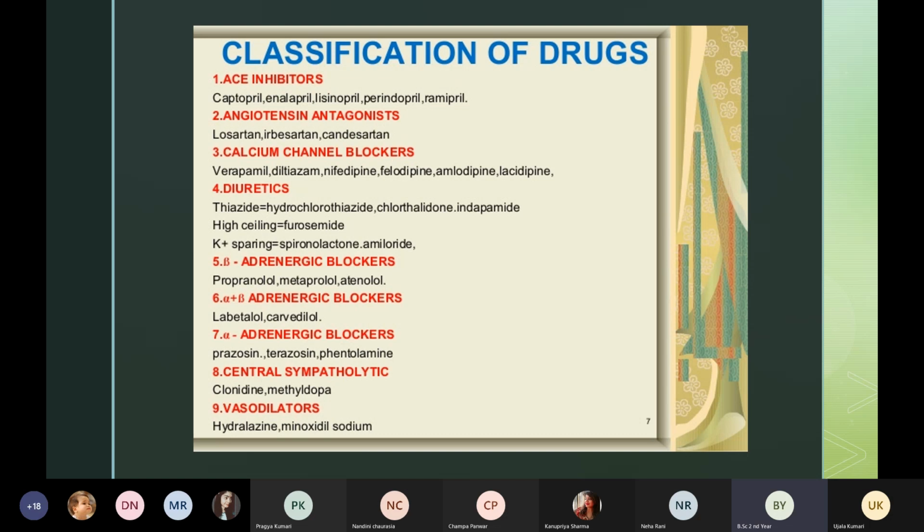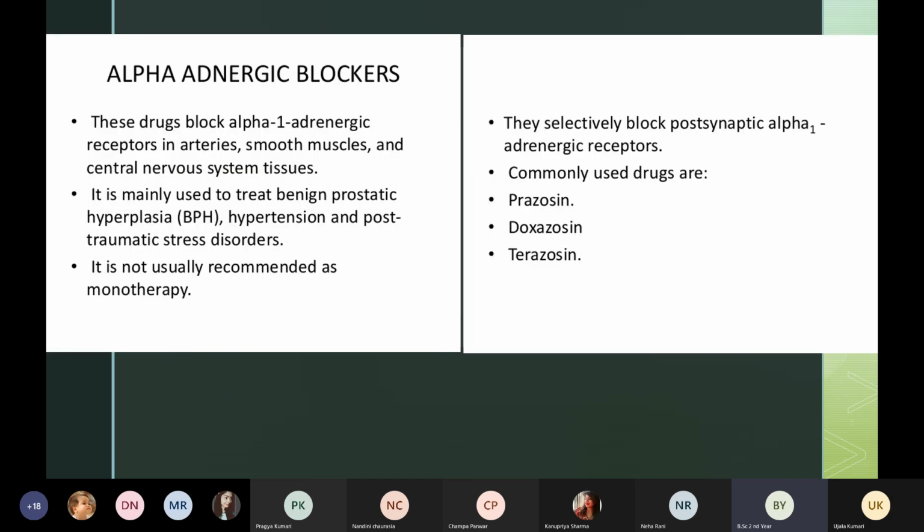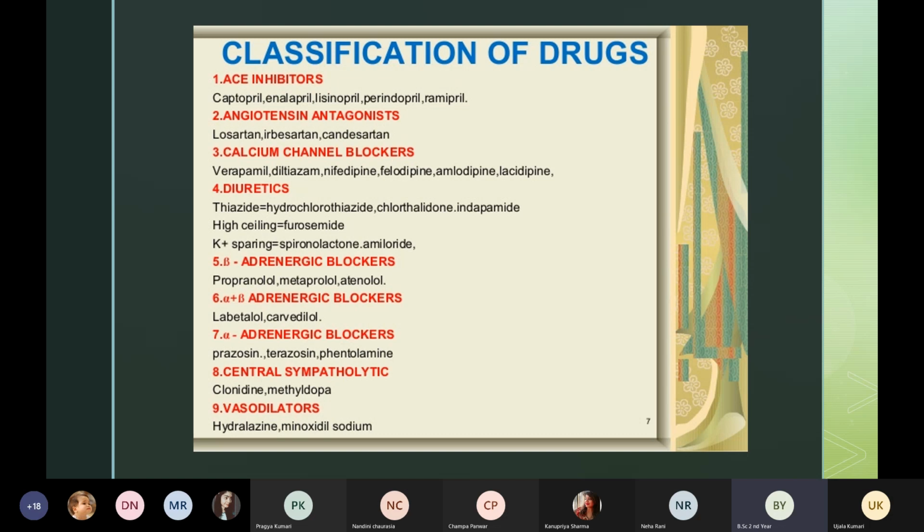This PowerPoint is very important because you have to remember the classification of antihypertensive medicine. It is very important because it is commonly asked in the exam. Then we will start in detail regarding the classification of antihypertensive medicine. First I will start with the alpha adrenergic blockers, which is number 7. Examples of medicines are prazosin, terazosin, and phentolamine.